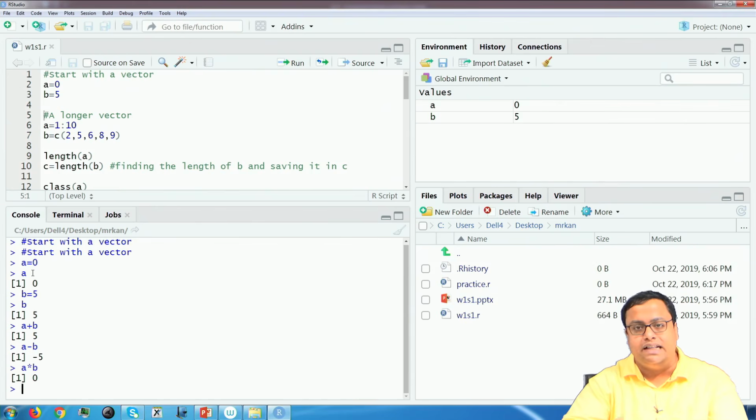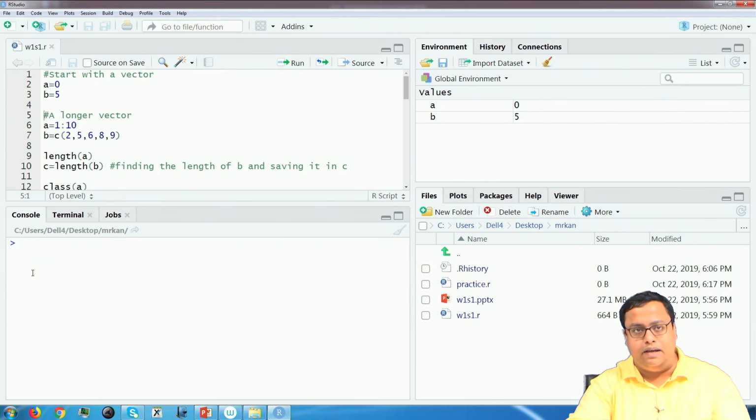So, all of these things, A plus B, A minus B, A into B, are giving me certain output, but A is equal to 0 or B is equal to 5 is actually storing some value in A and B. So, that is the first step. So, these A and B are two vectors.